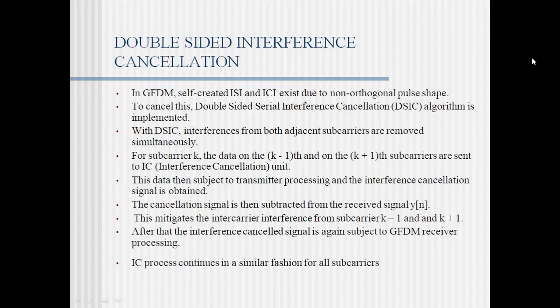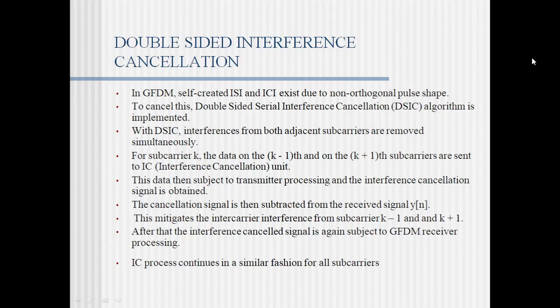Now coming to the double-sided interference cancellation. In GFDM, self-created ISI and ICI exist due to the non-orthogonal pulse. To cancel this, the double-sided interference cancellation algorithm is implemented. With DSIC, interference from both adjacent subcarriers is removed simultaneously. Assuming subcarrier k, the data on the k-1 and k+1 subcarriers is sent to the interference cancellation unit.